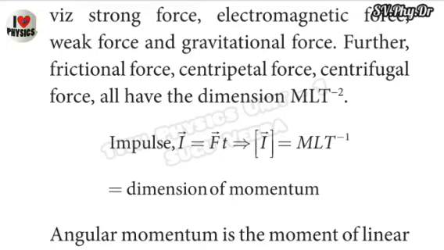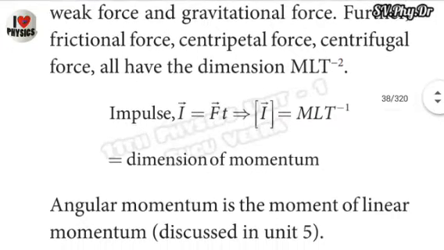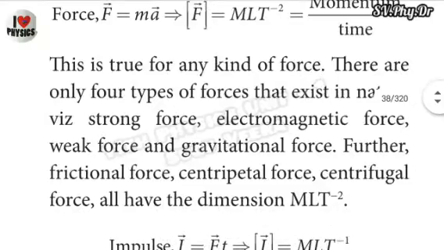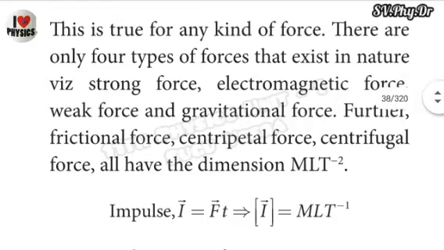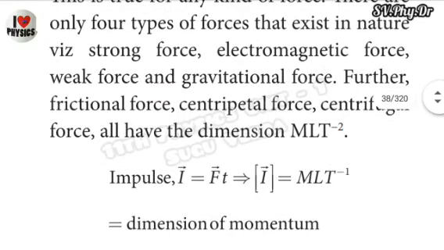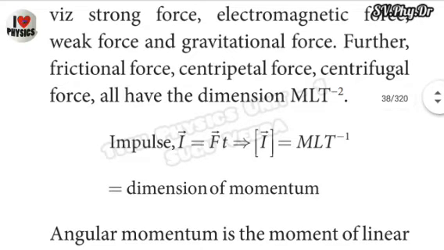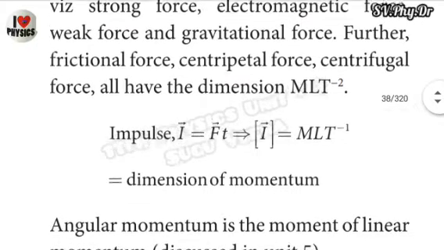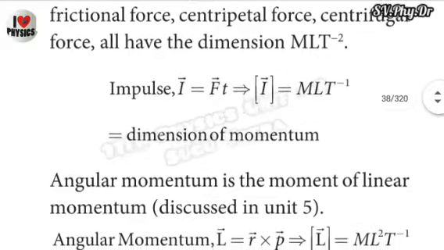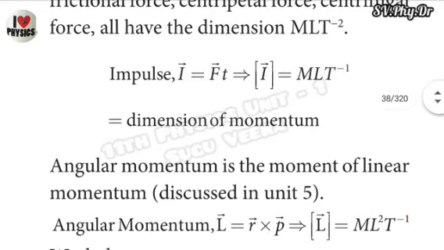And another example is impulse, I vector. It is equal to force vector into small t, that means force into time. The dimension is capital M power of plus 1, capital L power of plus 1, and T power of minus 1. The dimension of momentum is the same. Angular momentum, compared with linear momentum, is discussed in unit 5.